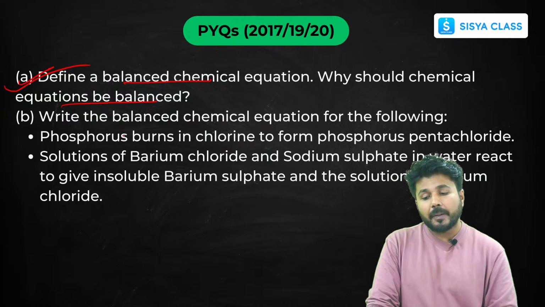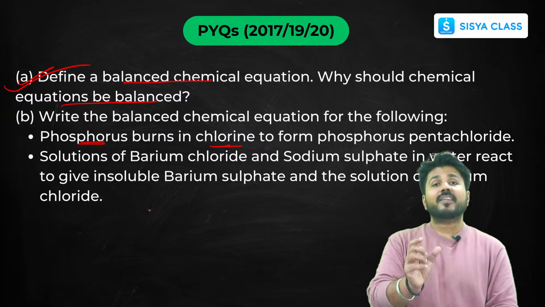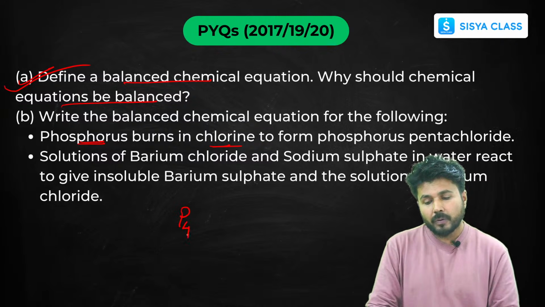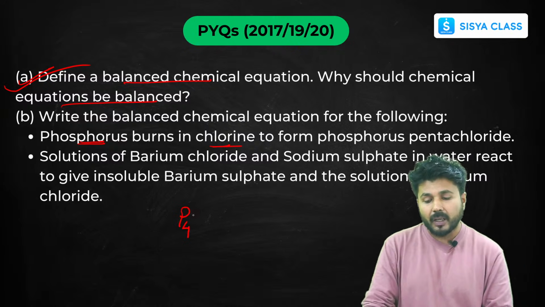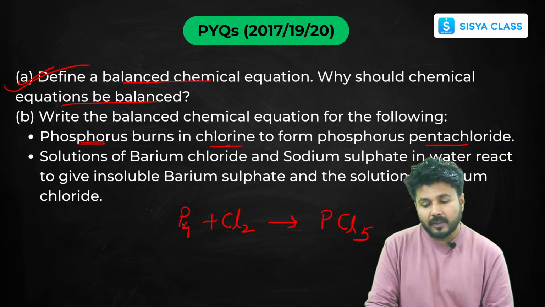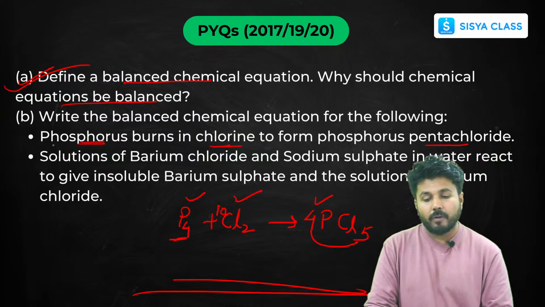Now coming to the second part, balancing chemical equations. Phosphorus burns in chlorine. Phosphorus has multiple oxidation states. P4 is a polyatomic element, so P4 reacts with chlorine gas and forms pentachloride. Pentachloride means Cl5, so it will be PCl5. Now balance it. Here there are 4 atoms, so if we put 4 here, phosphorus is balanced. Now to balance the chlorine, 4 5s are 20, so put 10 here. So this is the balanced chemical reaction of the first one.